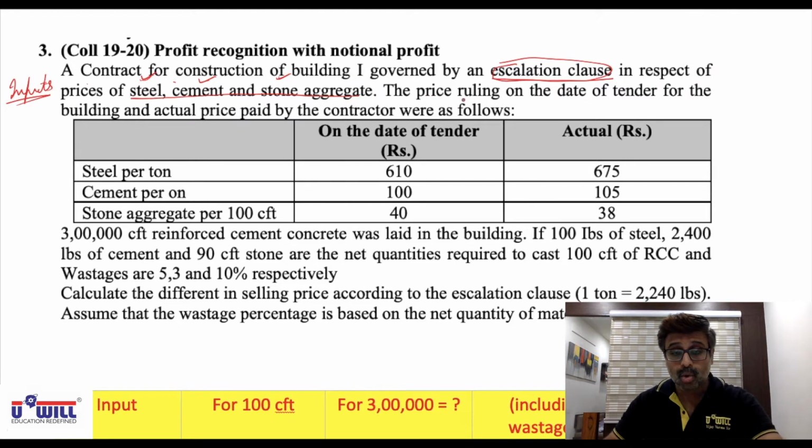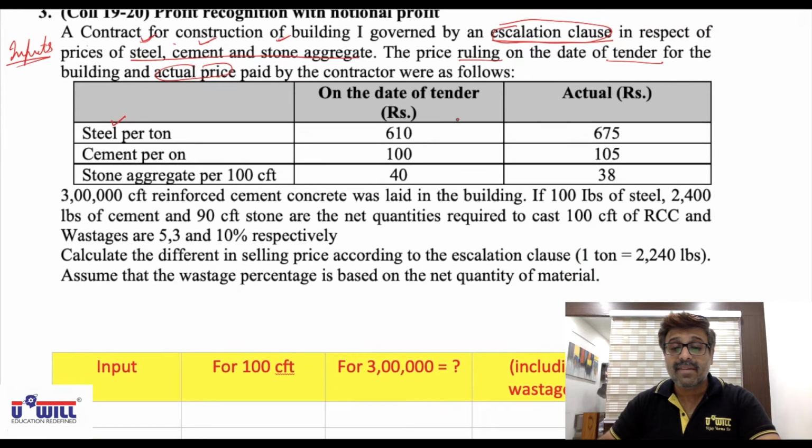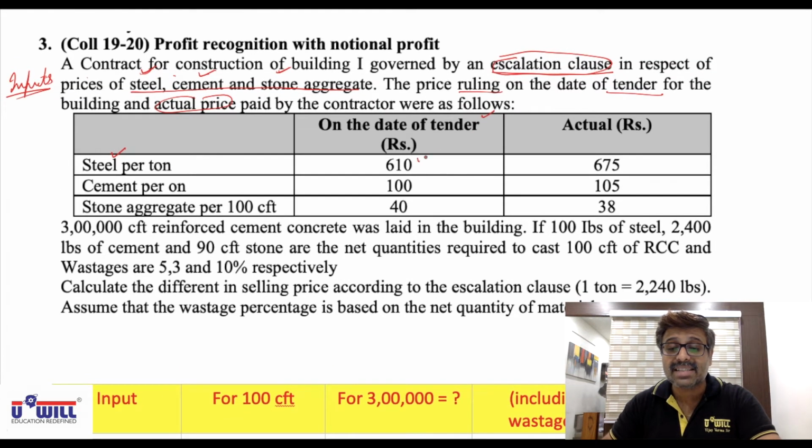The price ruling on the date of tender for the building and actual price paid by the contractor were as follows. Means, what was the price of steel when we submitted the tender? 610 rupees. But later on when the contract was executed, we actually landed up paying 675. This is a huge difference. Same way, what was the price of cement? And this all was per ton. What was the price of cement per ton when the tender was submitted? 100 rupees, but we actually paid 105 rupees.